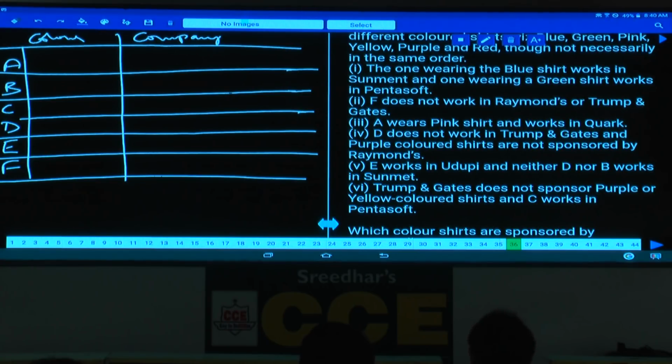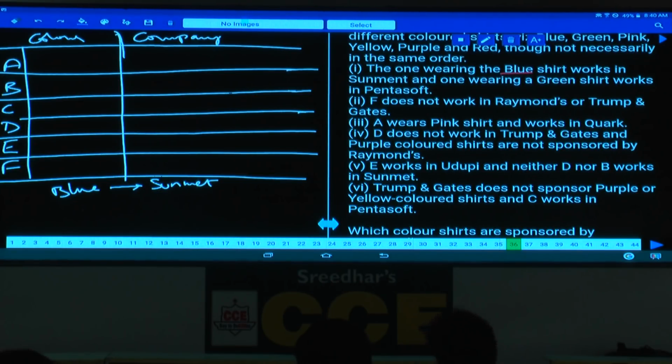So how to represent this one? Below the color, write the color, and below the company, write the company. What is that one? Blue below the color, and below the company, what is the company here? Sunmet. Hence, whenever we find 2 adjacent places, we will fix this one, 2 vacant places. Next one. What is the other thing here?